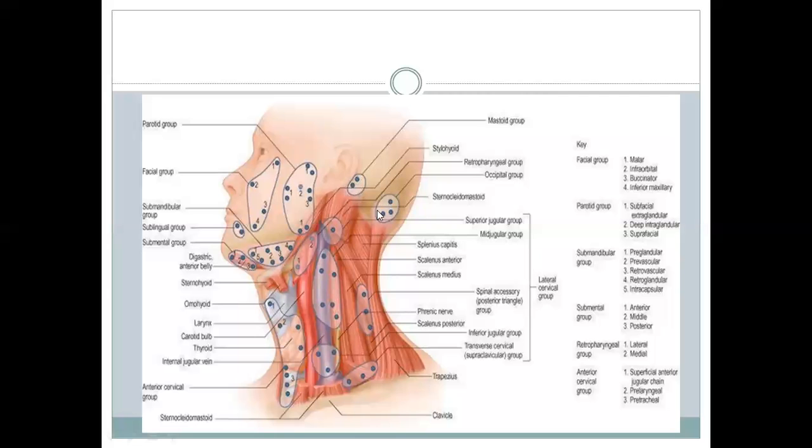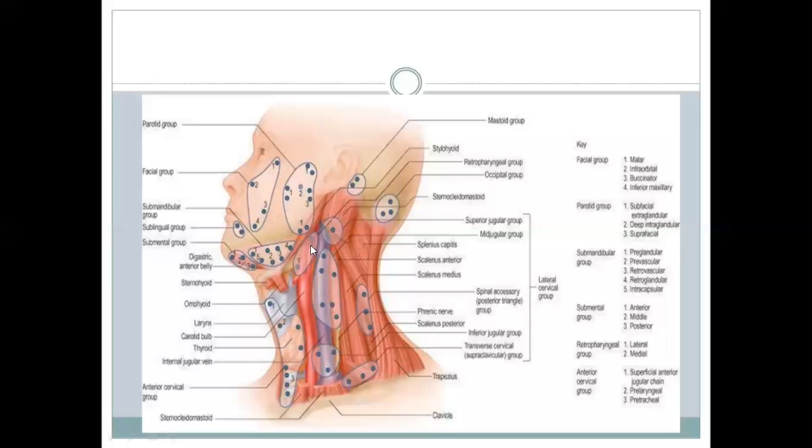This is the occipital nodes, and this is submandibular, and this is the submental nodes, and this is mastoid, and this is mastoid. Okay, this is retropharyngeal.